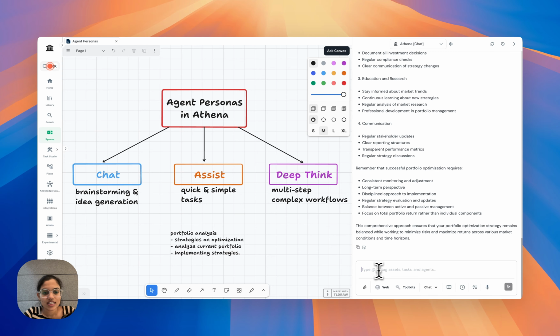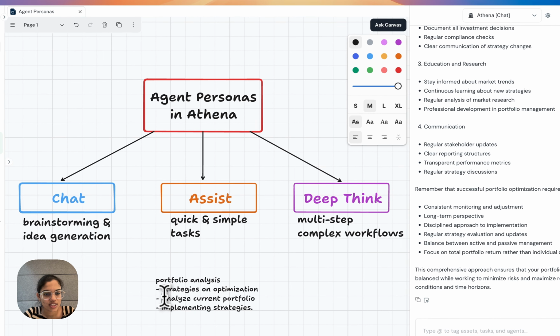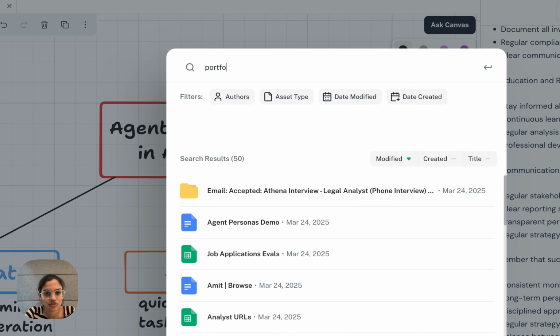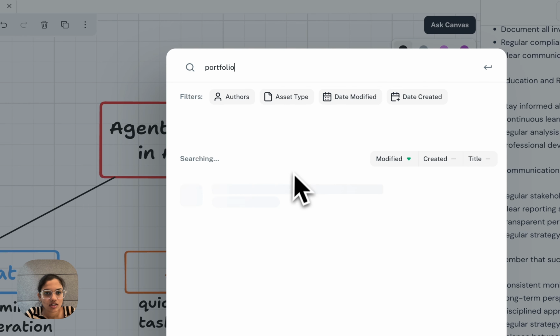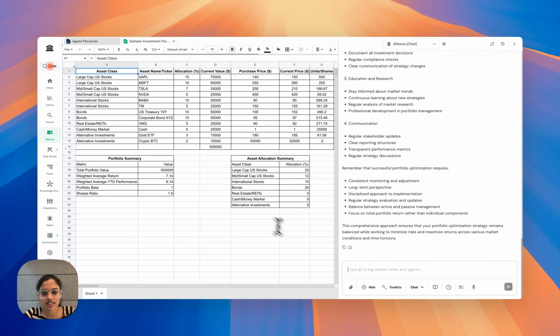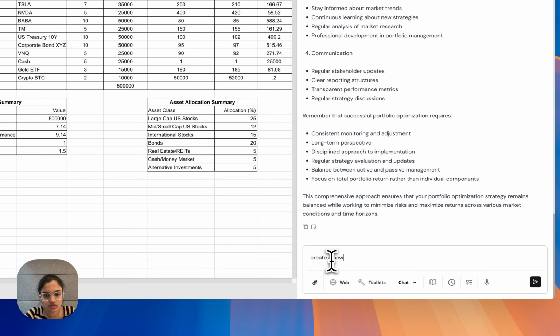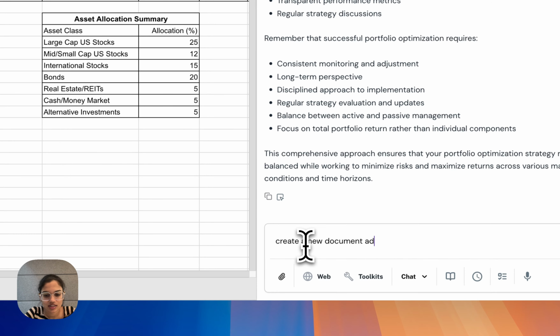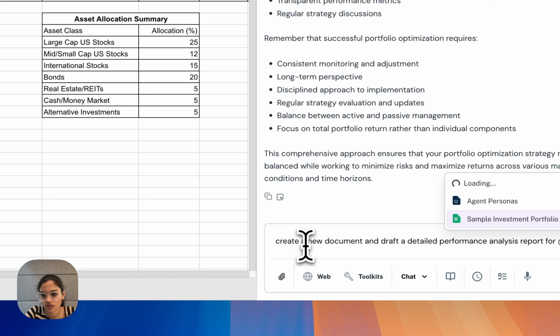Perfect. Now let's move on to the next step of our workflow, which is analyzing the current portfolio. You can easily use Command K and search for your files in Athena. Perfect. We have a sample investment portfolio here for Athena to analyze. Let's have Athena create a new document and draft a detailed performance analysis report for the current portfolio in our space.